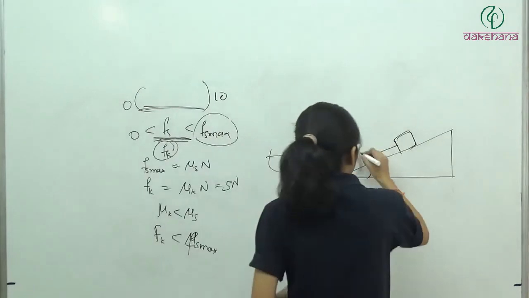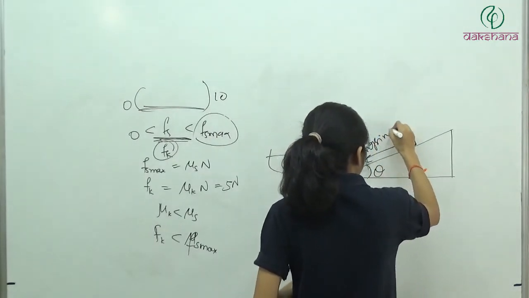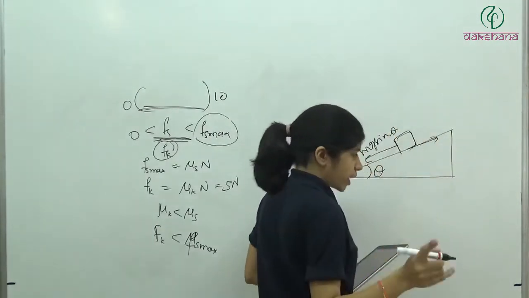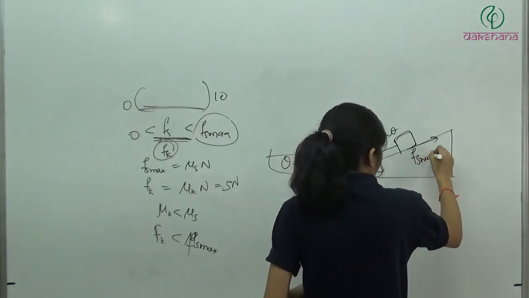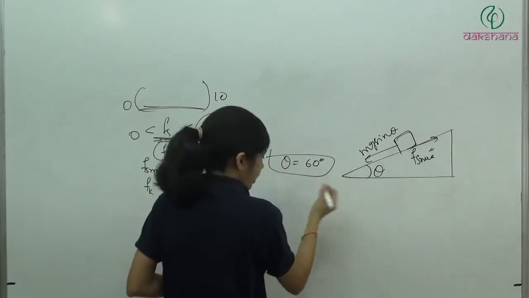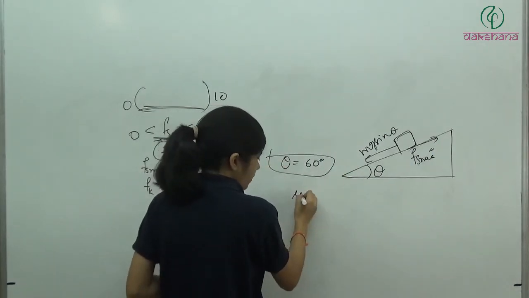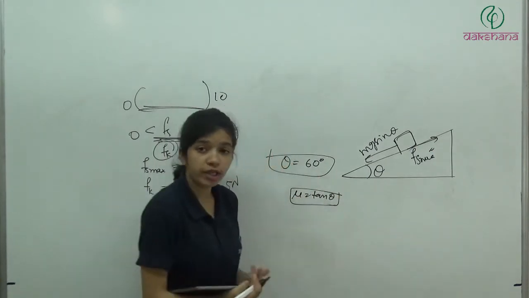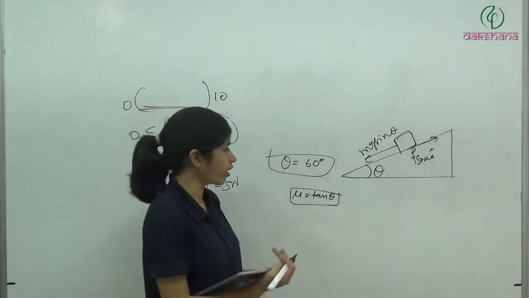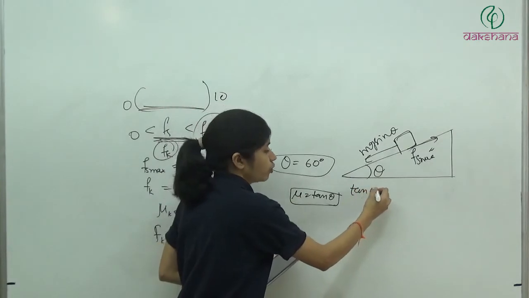Why? Here it will be mg sin theta. If we are talking about sliding, then here it will be Fs max, which is mu mg cos theta, and both are equal. So mg cancels, and we get mu is equal to tan theta. So for the verge of sliding, tan theta is equal to mu.